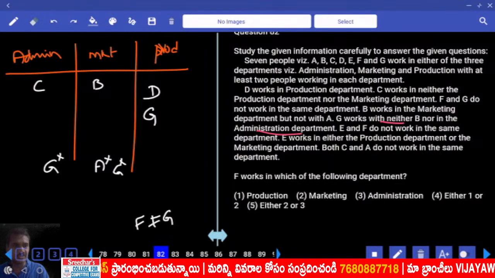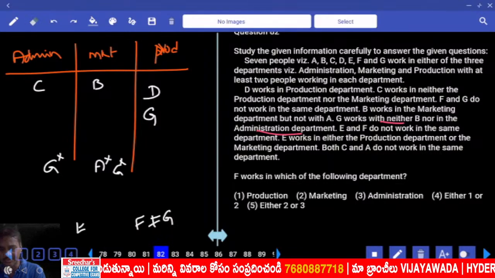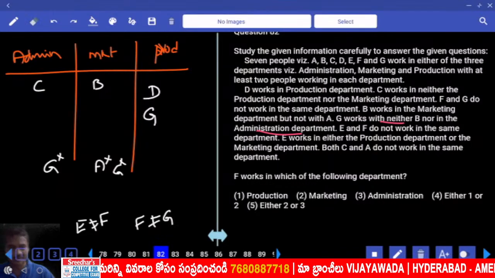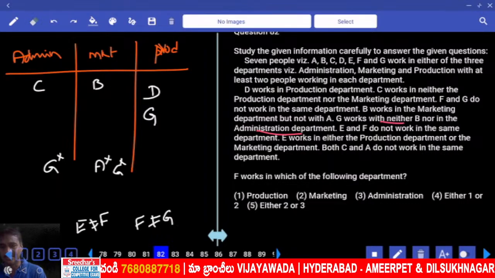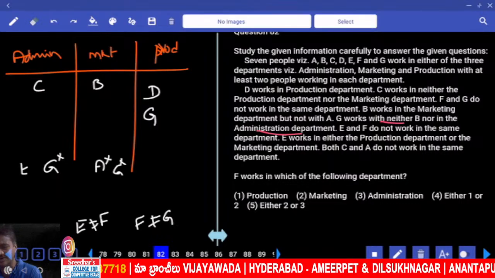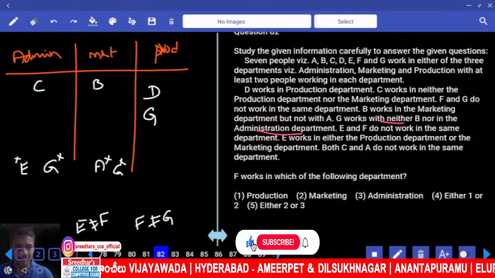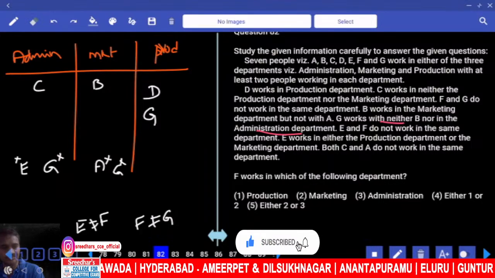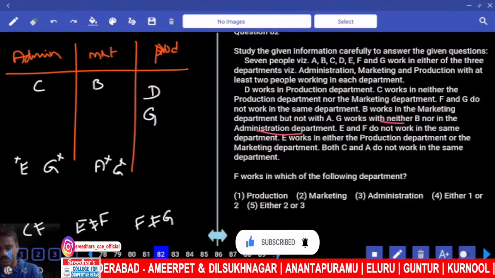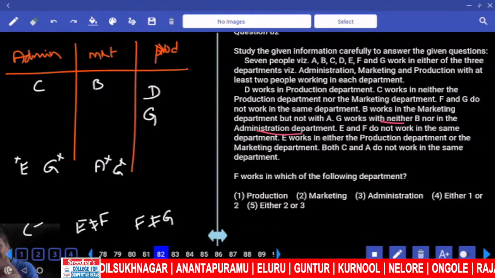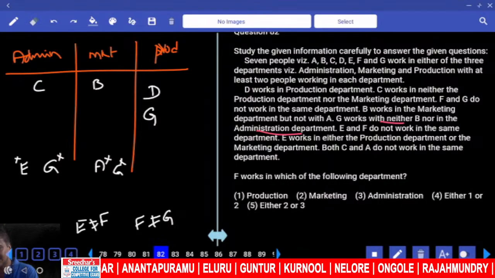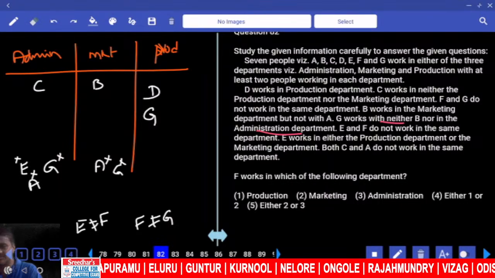E and F do not work in the same department. Now E and F are working in different departments. E works in either production or marketing, E cannot be in admin. Then both C and A do not work in the same department. Now C is in admin, and where should A be? A cannot be here.